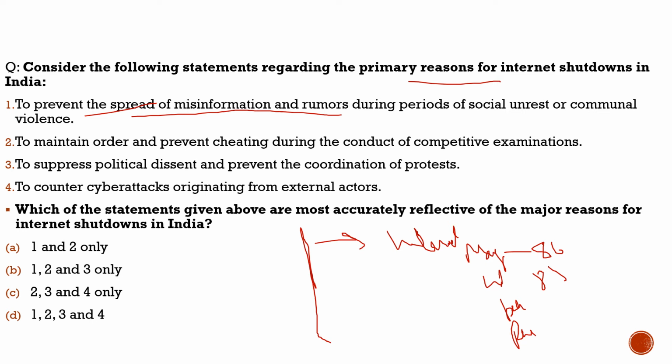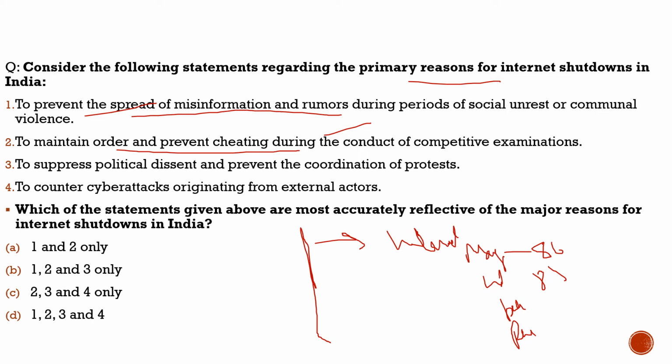Then the second reason given here is to maintain order and prevent cheating during the conduct of competitive examinations. It is very bizarre that there are internet shutdowns to prevent cheating during competitive examinations. Even though it can be important, it should be done in a very precise, center-wise manner. There should be jammers in the centers, but unfortunately there have been cases where the whole region is under internet shutdown while there is an examination. This is also one of the reasons highlighted in the newspaper today, so please remember that.